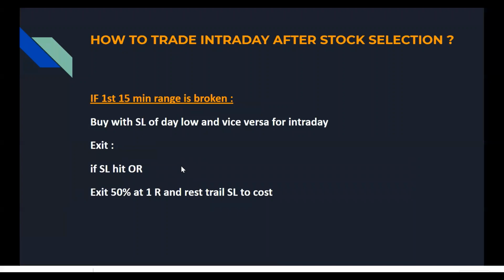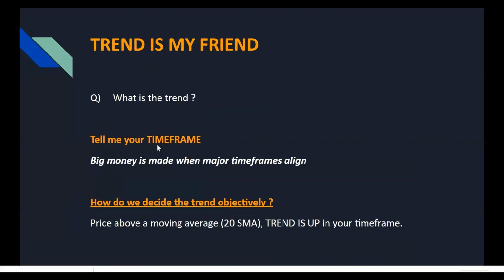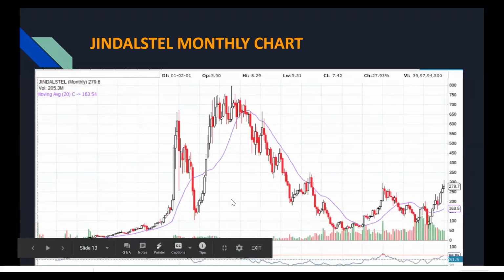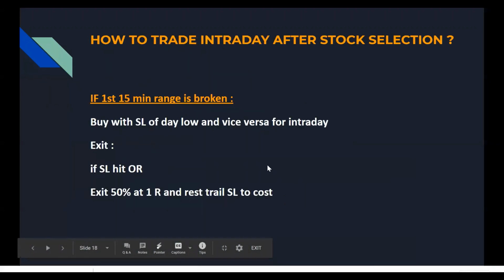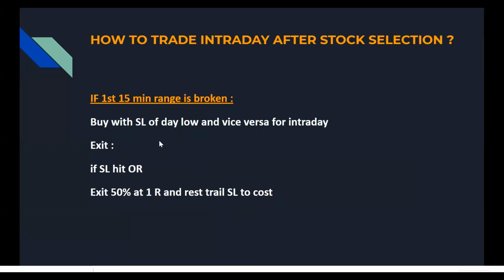So how will you trade the stocks? What did we do till now? We identified the trend. Once the trend is identified, we identified the momentum: RSI 55 on the daily, the momentum is strong. Once that is identified, we look at some additional confirmation from derivatives data. And now we have our stocks identified. Now we want to take a trade. So how do we trade these stocks?